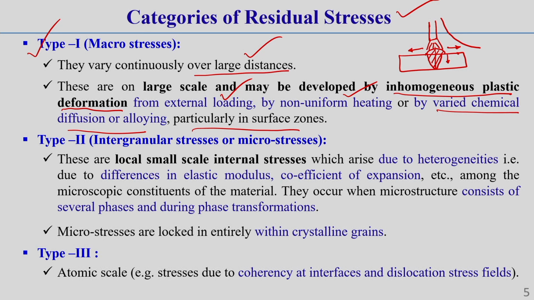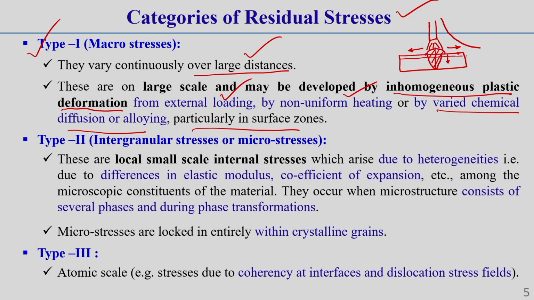So in different locations through the thickness direction, if we consider that this plate has different layers, then through the thickness the different layers will have different types of expansion and contraction. During heating it will expand, during cooling it will contract. So different types of expansion and contraction will be there.